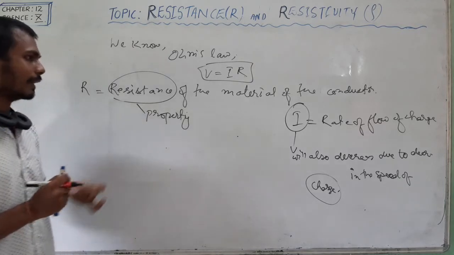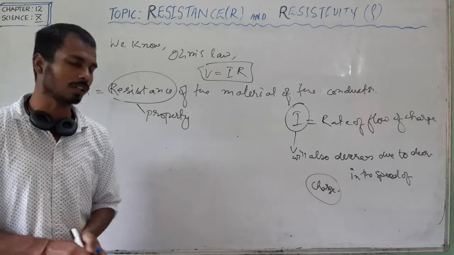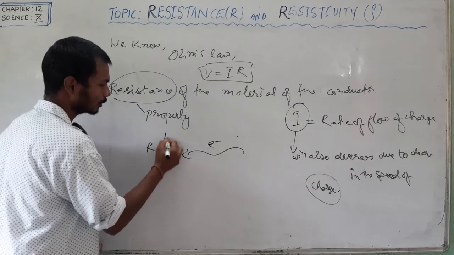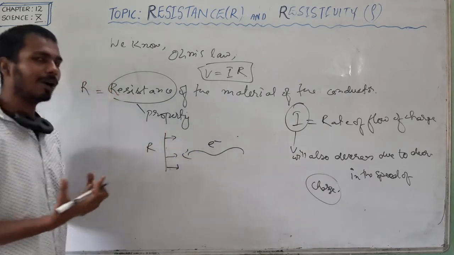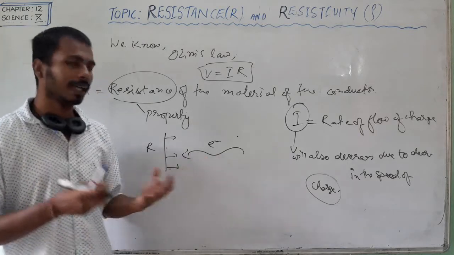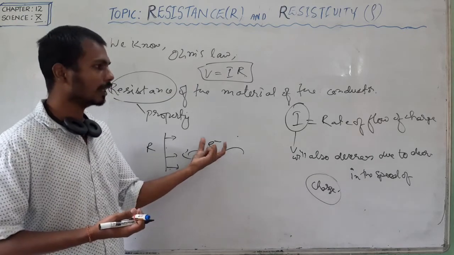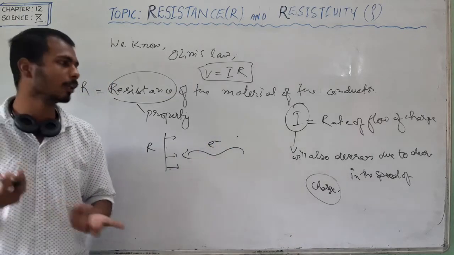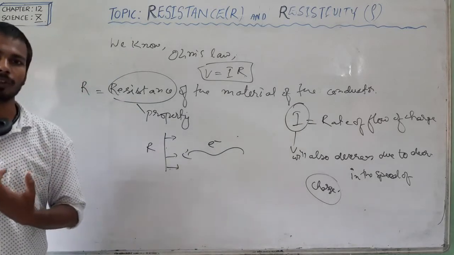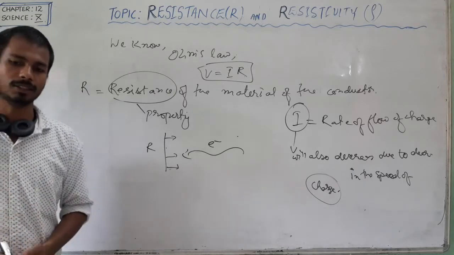So resistance is the property of the material to resist the flow of electric charge. If electrons are moving, then resistance will oppose them and will not allow them to move freely. Electrons will suffer an obstruction, due to which the rate of flow of charge will decrease, then automatically the current will decrease. So this resistance decreases the value of current in a circuit, through a conductor or any device.